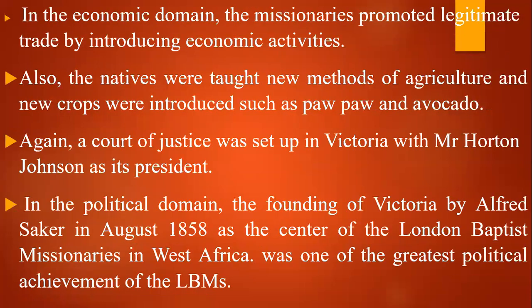Then, after finishing with the social domain, you move now to the economic domain. The missionaries promoted legitimate trade by introducing economic activities. Also, the natives were taught new methods of agriculture, and new crops were introduced, such as pawpaw and avocado. Again, a court of justice was set up in Victoria with Mr. Alton Johnston as its president, which settled disputes among traders.